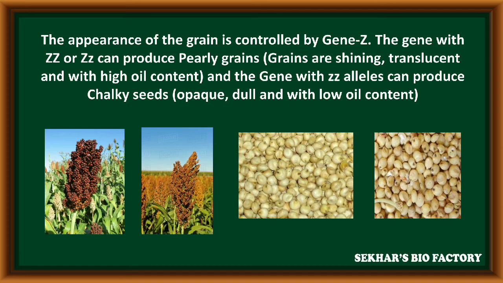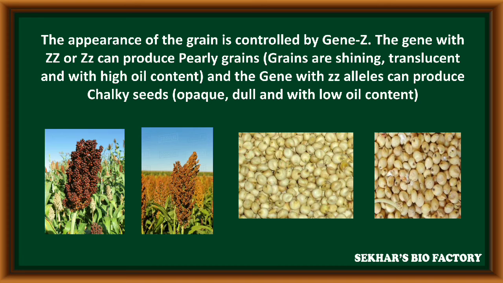The same gene in the homozygous recessive condition can produce chalky seeds. Chalky seeds means opaque, dull in appearance, with a low oil content. The grains appear with a chalky nature. These are with low oil content. Like that, the seed nature is expressed by gene Z.